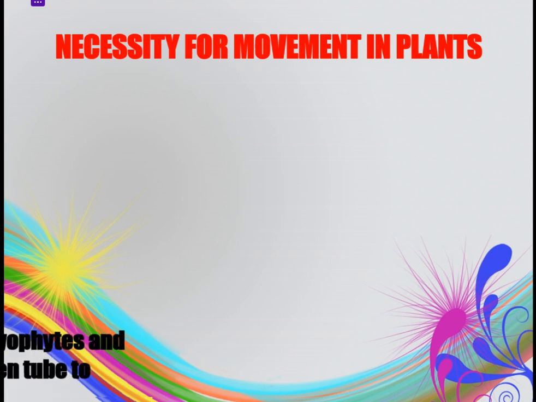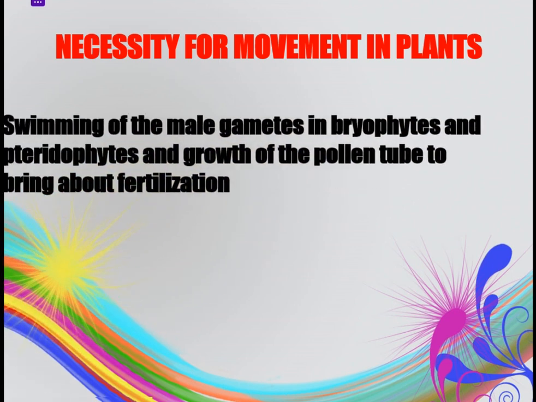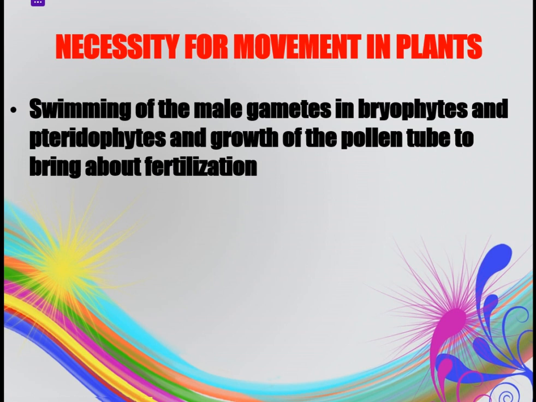Number 1, it helps in swimming of the male gametes in bryophytes and pteridophytes and growth of the pollen tube to bring about fertilization. So through that movement, gametes are able to move from one point to another, leading to fertilization.